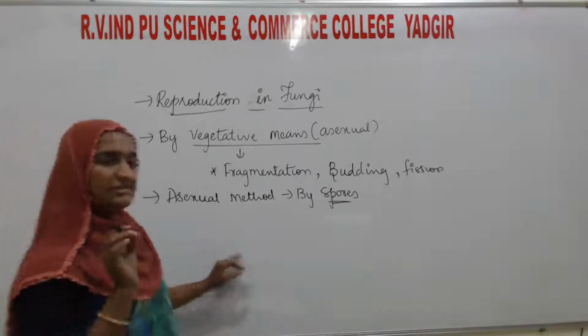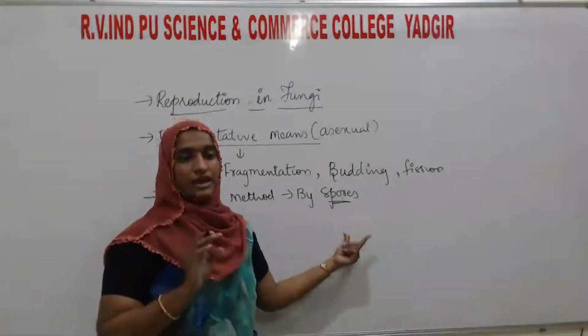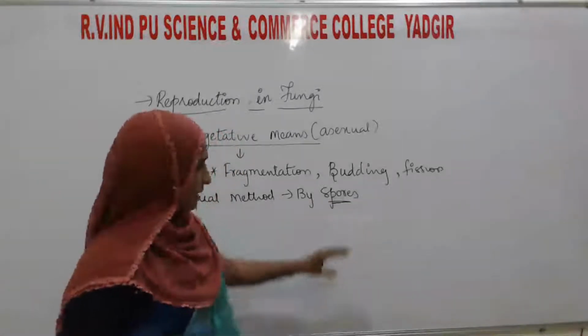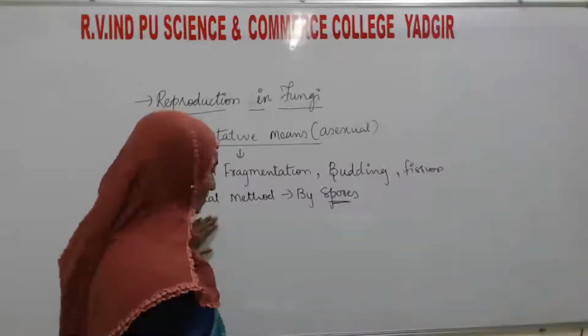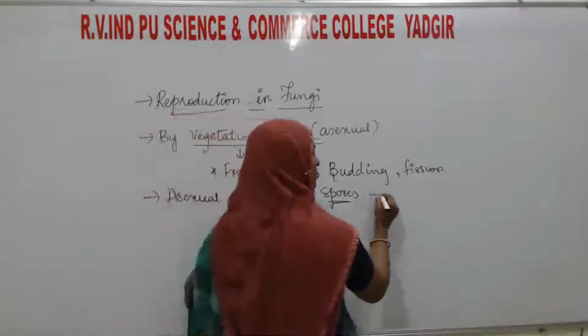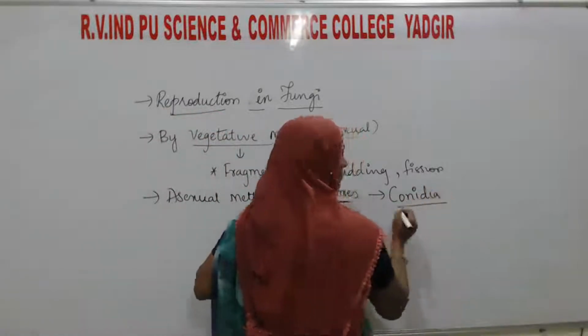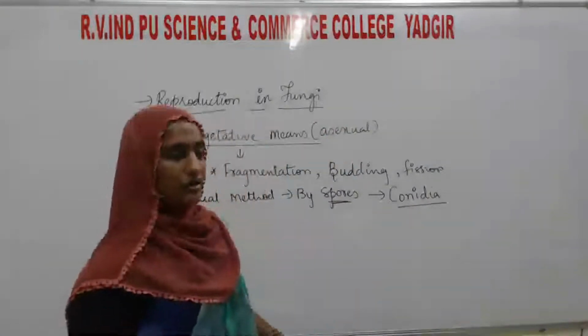Okay, specialized cells meant for reproduction, that we can call spores. And the spores under asexual reproduction we can call conidia.